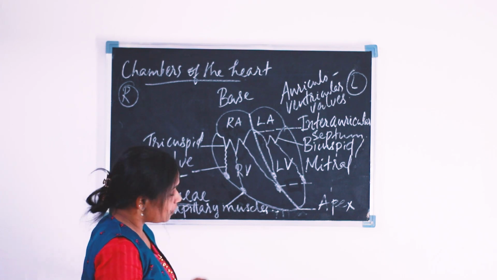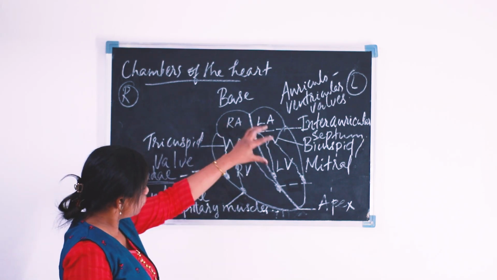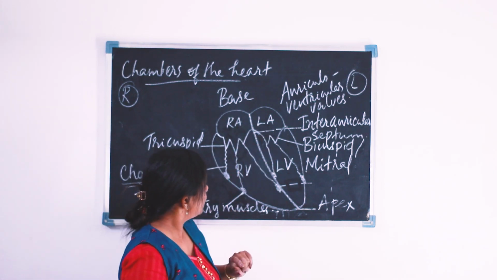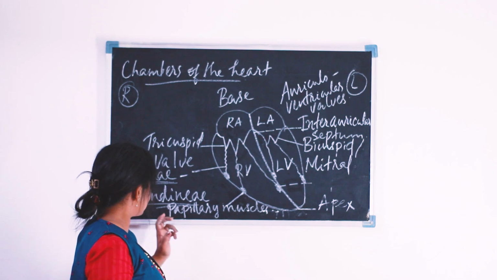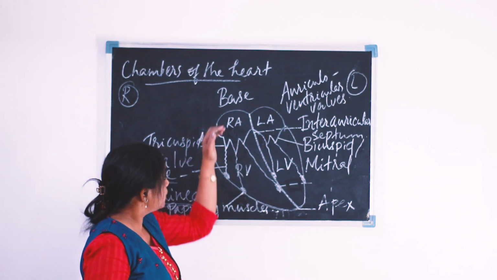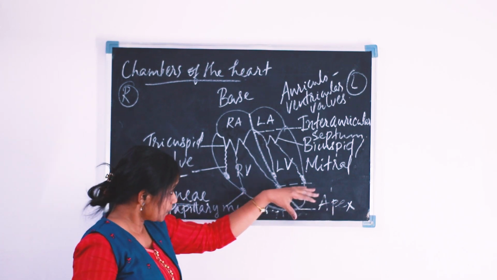Okay, dear students. Now let us move on. The four chambers are here, and the valves are also represented here. Chordae tendineae is there, papillary muscles are there. This part is the base and this portion is the apex.